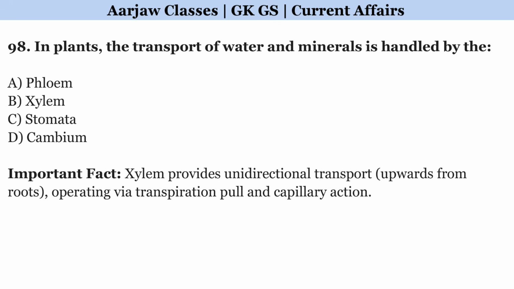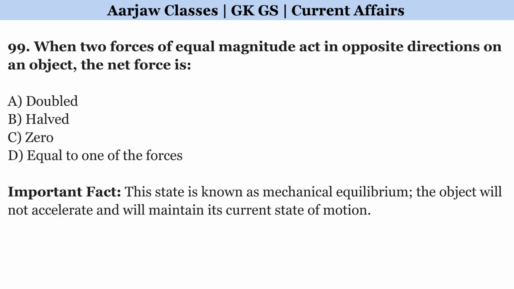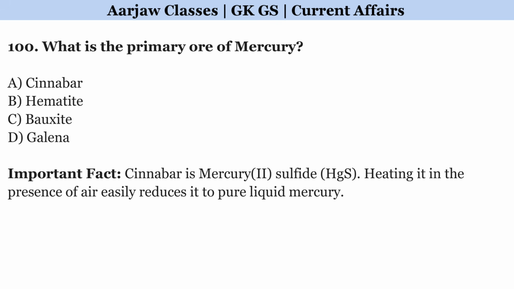In plants, the transport of water and minerals is handled by the? Correct option is B, xylem. When two forces of equal magnitude act in opposite directions on an object, the net force is? Correct option is C, 0. What is the primary ore of mercury? Correct option is A, cinnabar.